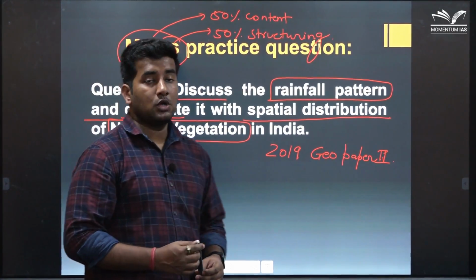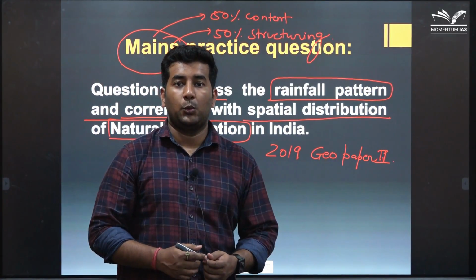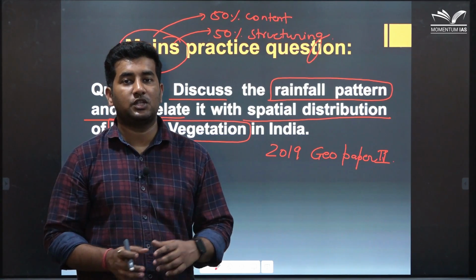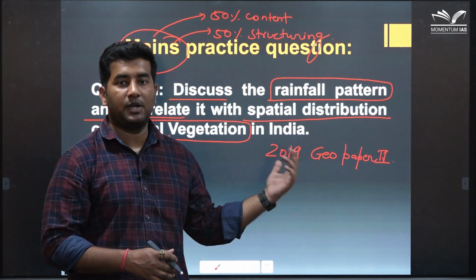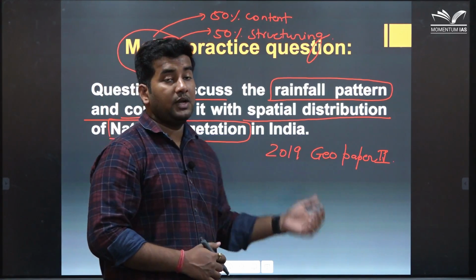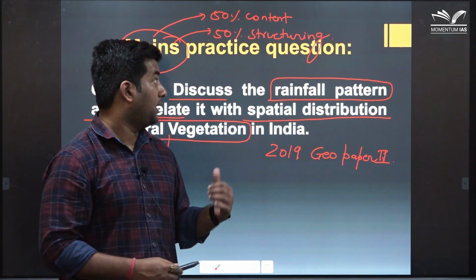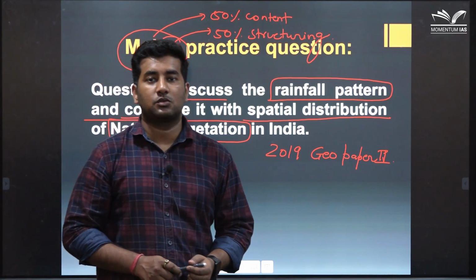So, this was all about natural vegetation. We tried to explain the natural vegetation with the help of the precipitation map, and then we discussed some of the types, one prelims question and one mains question.